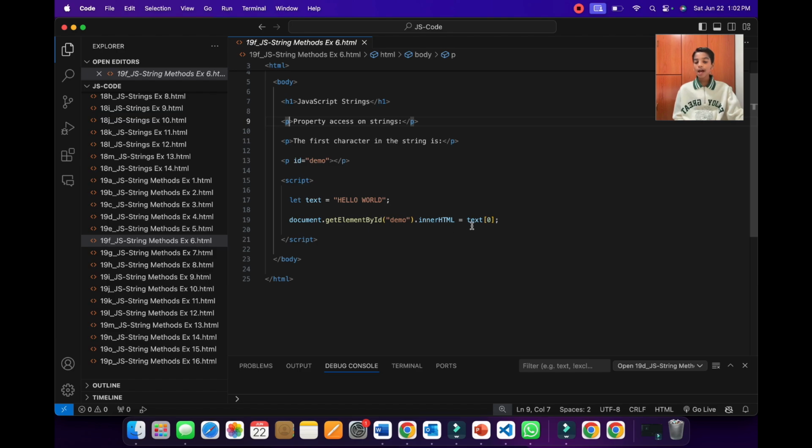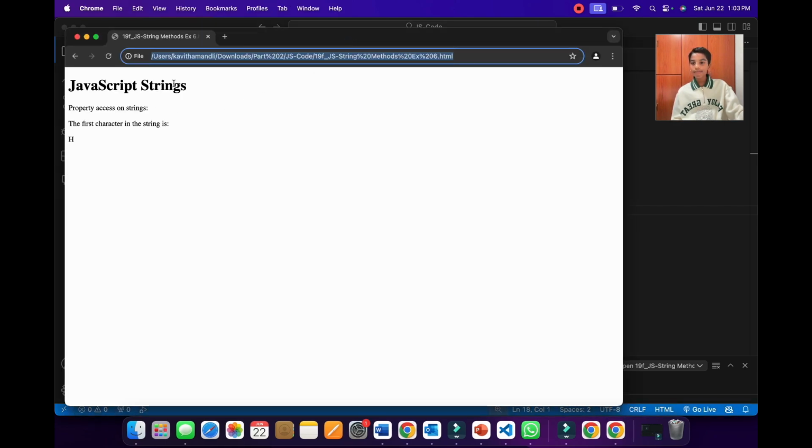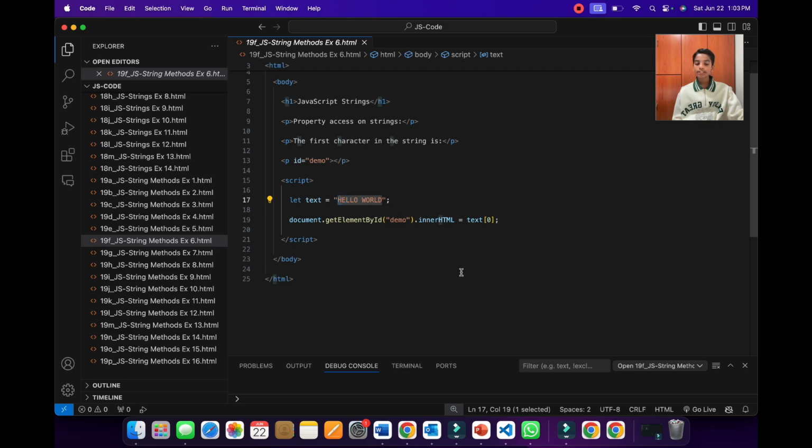So then JavaScript will update it to text, square bracket open 0, and then square bracket close. This means that it will just go into the value of text and find out which letter has the position 0. So now when we run this using Chrome, you will see that we'll get a header, a paragraph, another paragraph, and then the empty paragraph which also has the ID of demo is now replaced with H, because over here H has a position of 0. So now let's go back to the PPT.